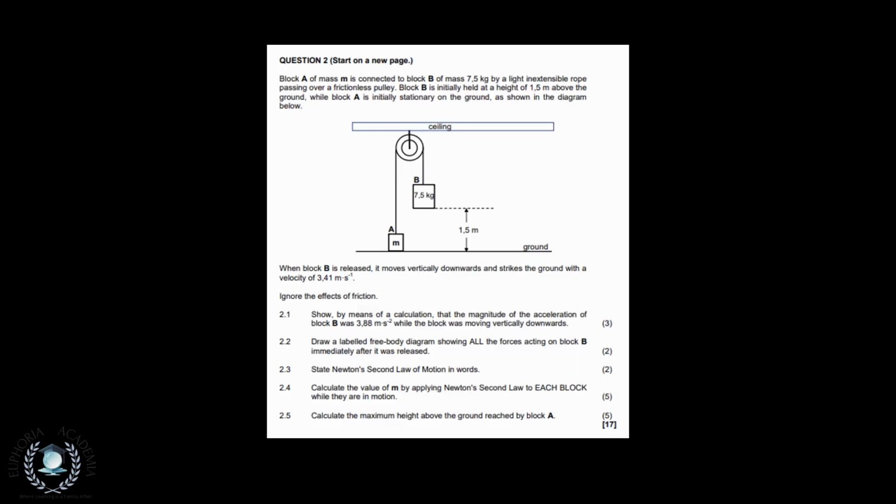All right, now to the main part of this video. We're going to be doing question 2, which is a Newton / kinematic problem. We'll see in just a few bits. It starts from question 2.1, ends at question 2.5, and it is worth 17 marks. So let us get into it.